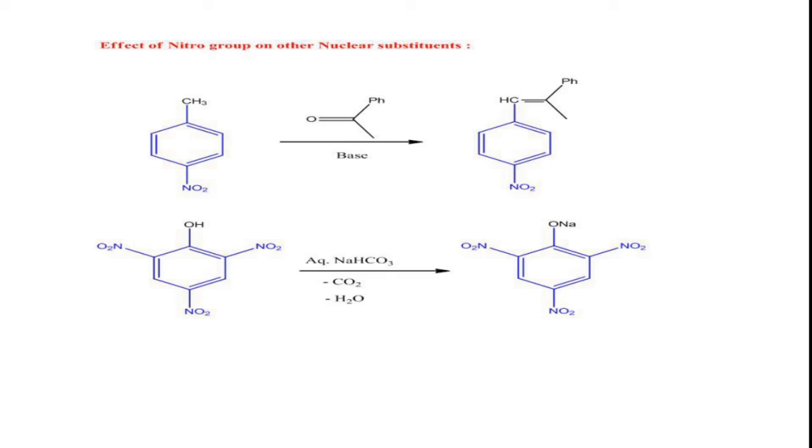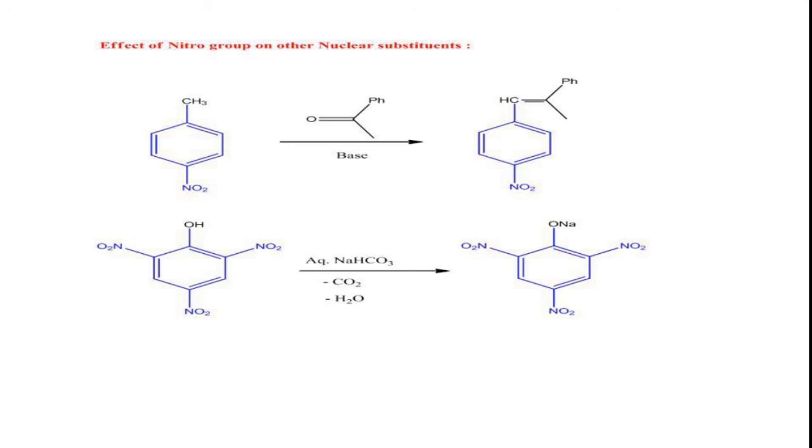And if you look at the effect of the nitro group on the alkyl group, here the alkyl group, that is the methyl group, present on the ortho or para position of the nitro group becomes active, and thus it will undergo condensation with benzaldehyde in presence of base, right?